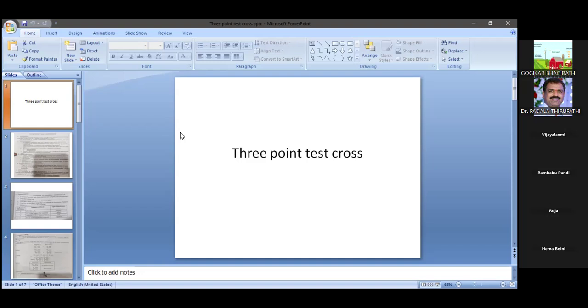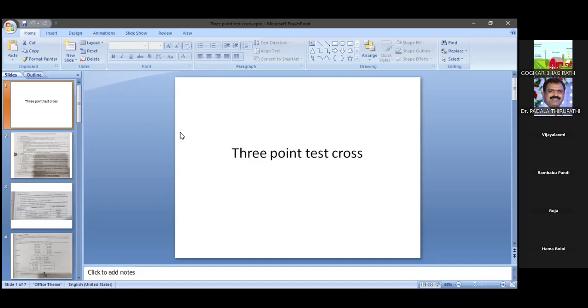So we already discussed linkage and the linkage strength in relation to the distance between the genes. When two genes are very close together, the strength of the linkage is high, and a very strong linkage exists between the two genes. In the same way, genes that are far away have very little, or weak, strength between them on the same chromosome. So today, this class focuses on the 3-point test cross.